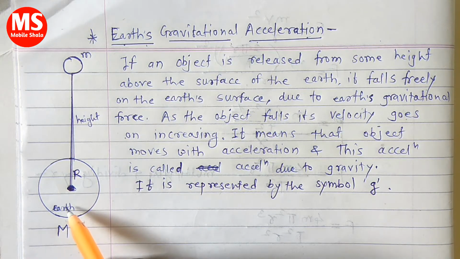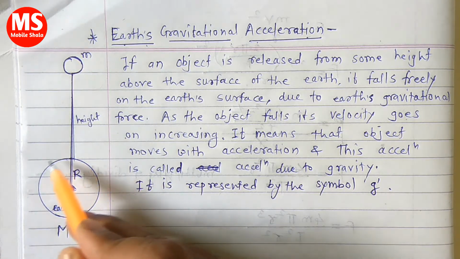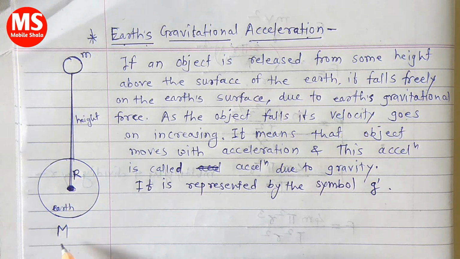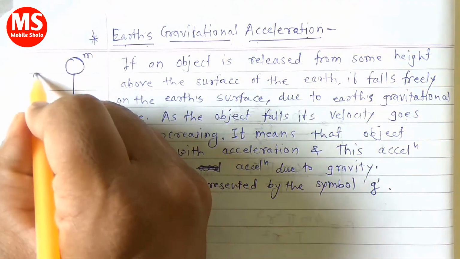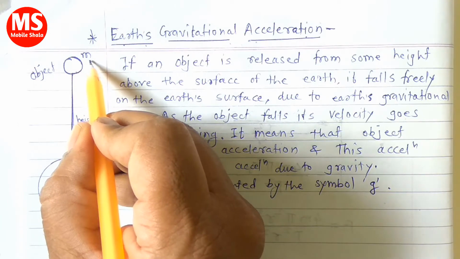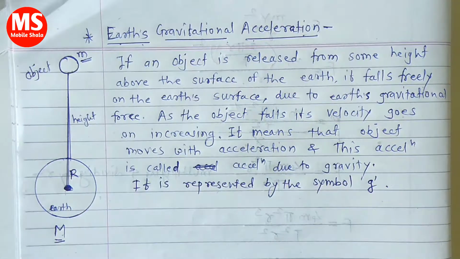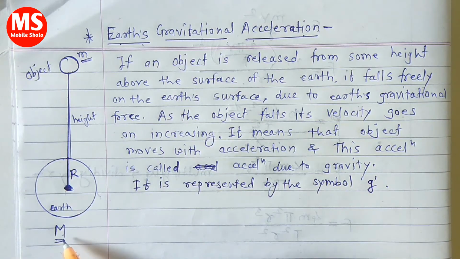Okay, see this diagram. I am drawing a short diagram here. This is our Earth, and capital M is the mass of our Earth. And this is the object, and this object has the mass m. So the object's mass is shown by a small letter m, and the mass of the Earth is shown by a capital letter M.